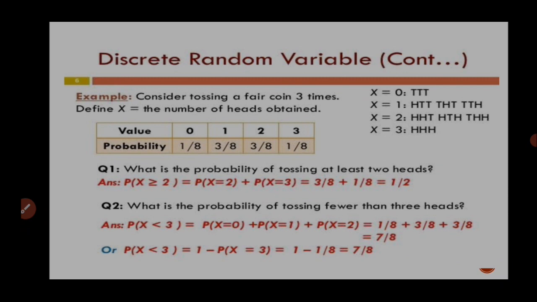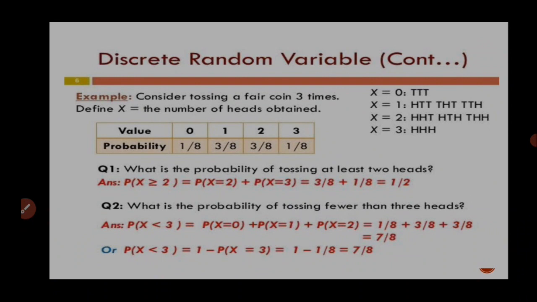Next is the discrete random variable, which we are going to continue with an example again. Consider tossing a fair coin 3 times. What is the probability of getting 0 heads? X is the number of heads. Getting 0 heads is 1 by 8, that means all will be tails. 1 head 3 by 8, 2 heads 3 by 8, and 3 heads, that means 0 tails, 1 by 8. Here some questions are also there with examples.